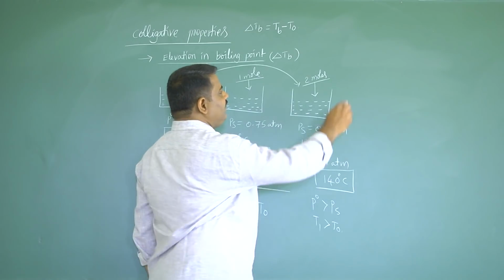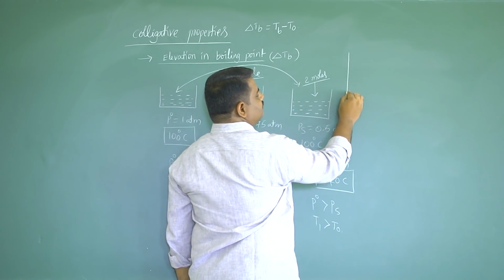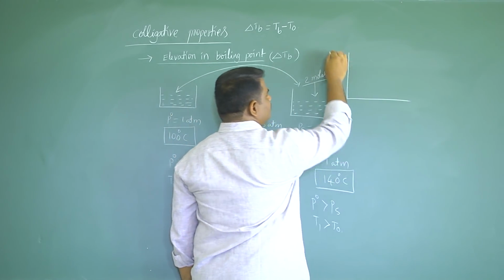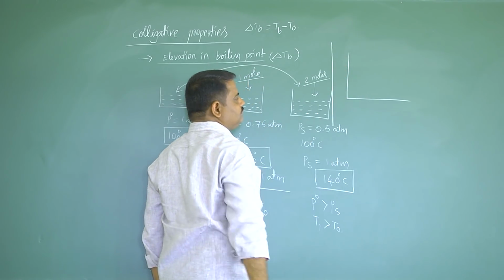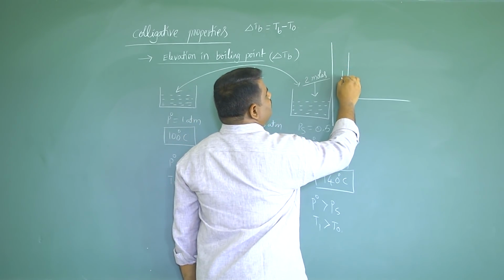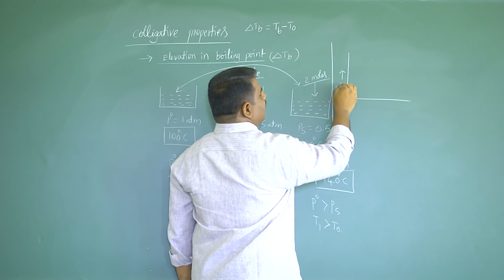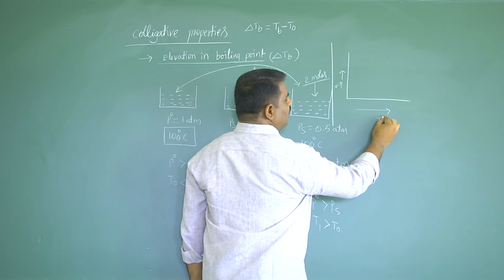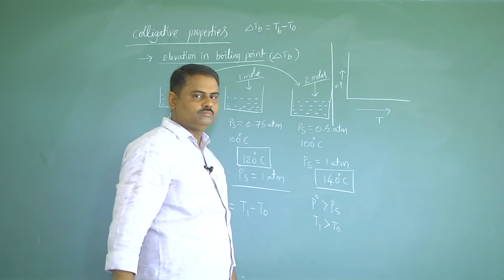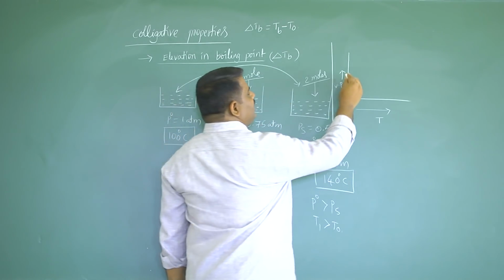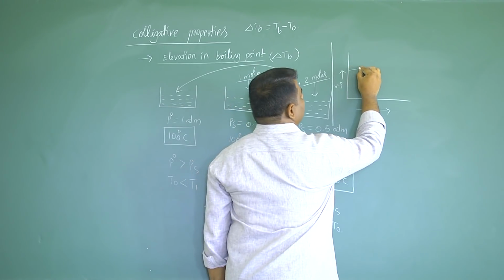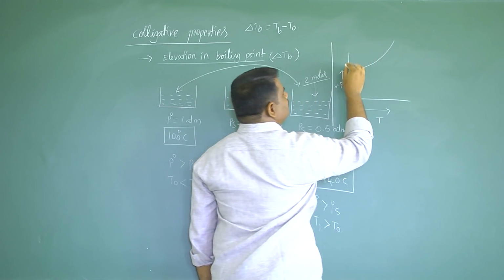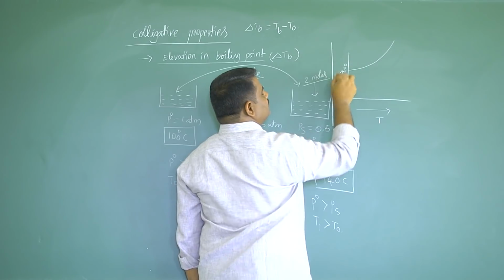Now here we can show this concept by taking a simple graph also. Now here that graph is: this is vapor pressure and this is boiling point. Now initially I am taking this is P naught.